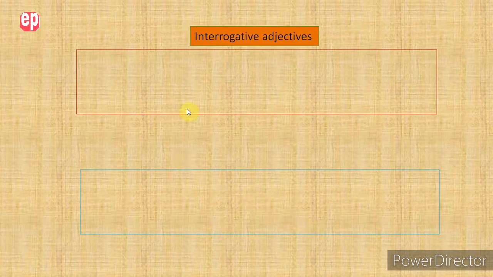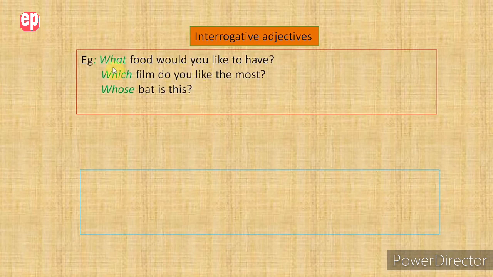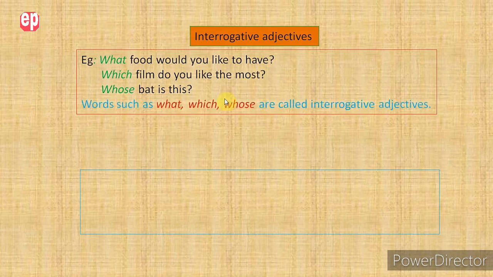Now let's quickly see interrogative adjectives. Interrogative adjectives are used to ask questions. Let's see examples. What food would you like to have? Which film do you like the most? Whose bat is this? So look at the words what, which and whose. They are used along with the nouns, that is food, film and bat. So therefore these words are interrogative adjectives. So we can say words such as what, which, whose are called interrogative adjectives.